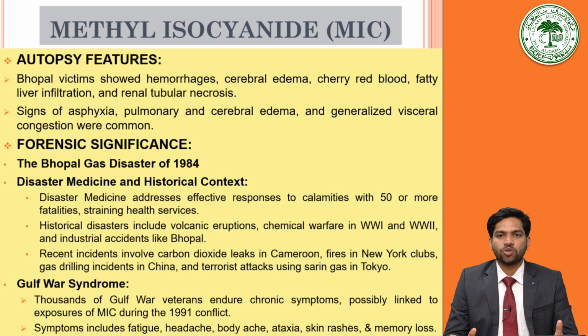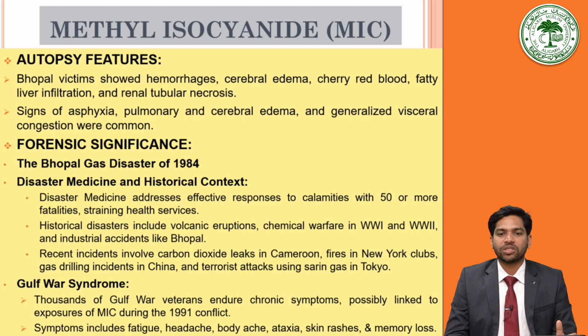Then another important fact to know in case of methyl isocyanide poisoning is the Gulf War syndrome. Thousands of Gulf War veterans endure chronic symptoms possibly linked to exposure to methyl isocyanide during the 1991 conflict. Symptoms included fatigue, headache, body ache, ataxia, skin rashes and memory loss, with potential causes including exposure to burning oil wells or organophosphates used in chemical warfare. So, Gulf War syndrome is another form of methyl isocyanide poisoning that is associated with war crimes. So, this is all related to methyl isocyanide.